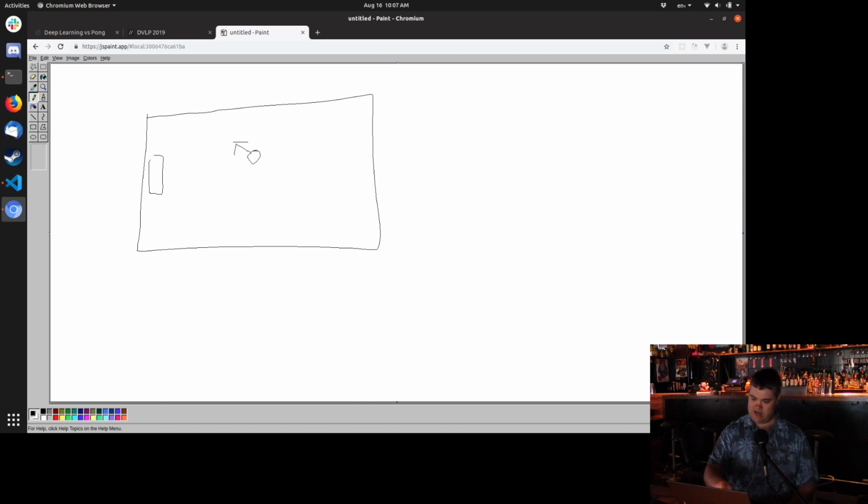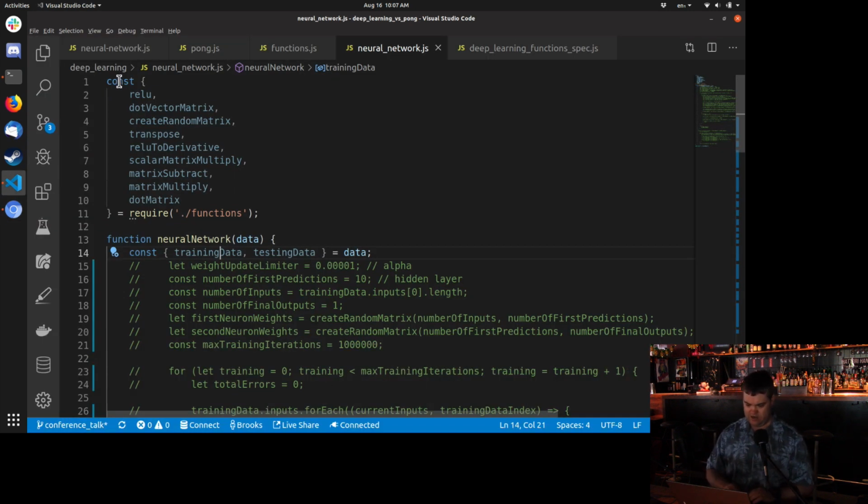And in this case, I calculate and send where is the crossing point of the paddle line, so the intercept point, and I send that. So in this case, that line is up here, and I send that to the neural network also and tell it, hey, based upon this, where should you move the paddle? And I don't actually tell it where to move. It figures that out on its own. So we'll be writing those functions to get that done. But these are the inputs that are coming in here. So the training data. And I also have this thing called testing data. And we're going to use that at the end to verify how accurate are we? When should we stop?